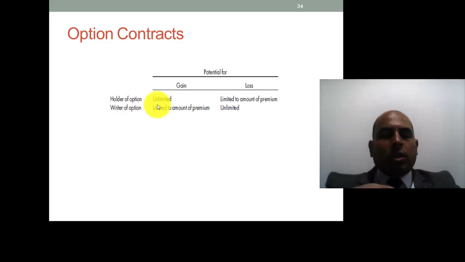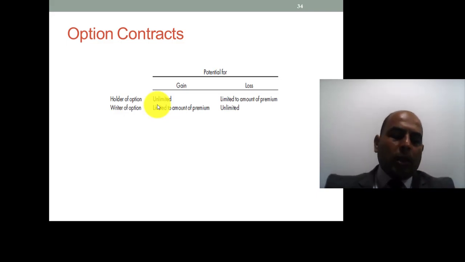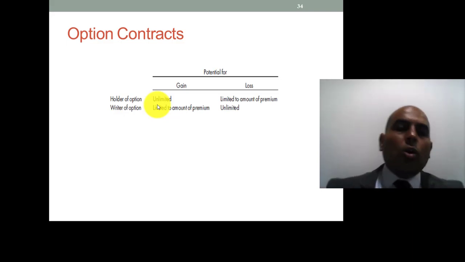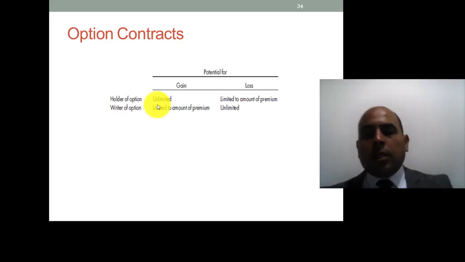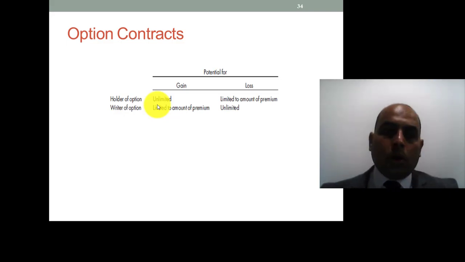Here, suppose the prices started to decline, and he purchased the goods for 900. He will sell it to you through the option for 1,000. So his gain is limited, from 900 to 1,000. If the price comes in below the strike price, you will not execute it. For that, his gain is limited and his loss unlimited. On the other hand, the holder of the option has unlimited gain and a loss limited to the amount of the premium.